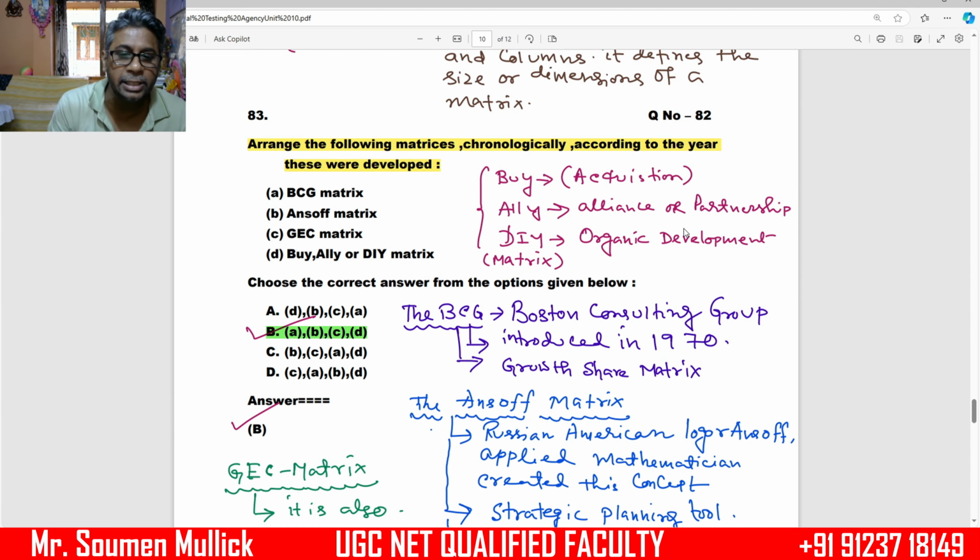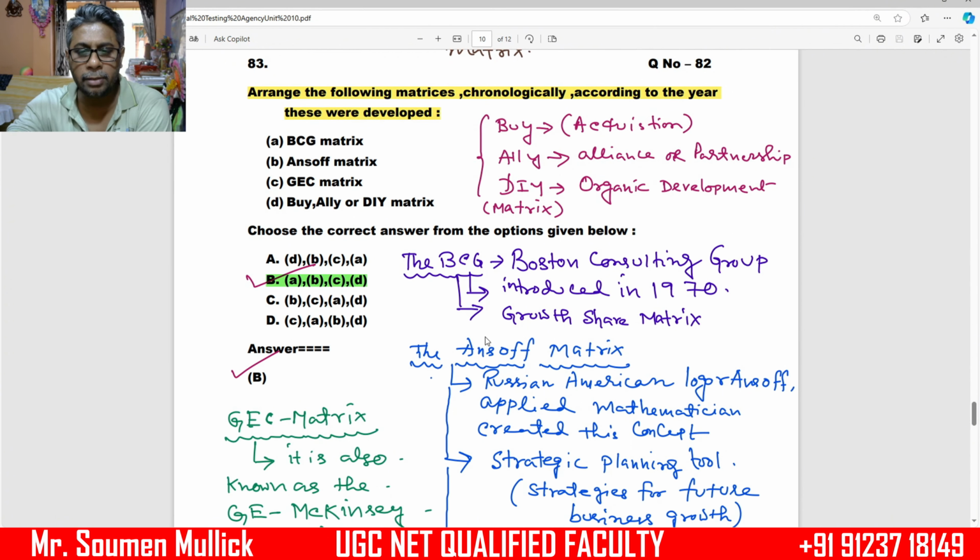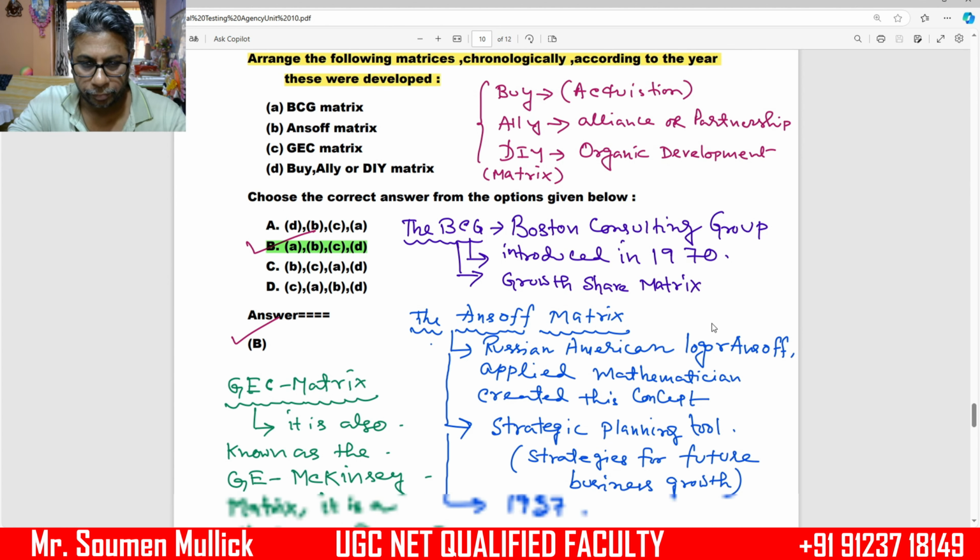Number 1, BCG matrix. BCG means Boston Consulting Group, which introduced it in 1970. The fundamental concept of this matrix is the growth share matrix.